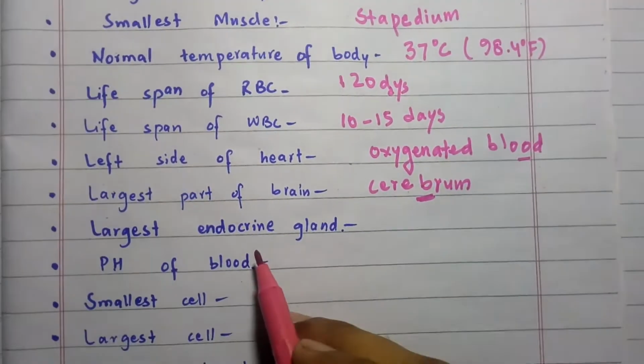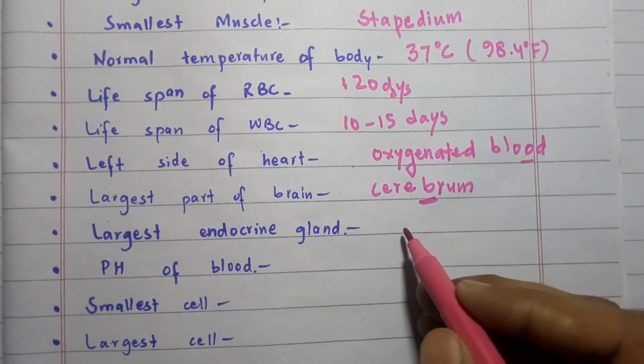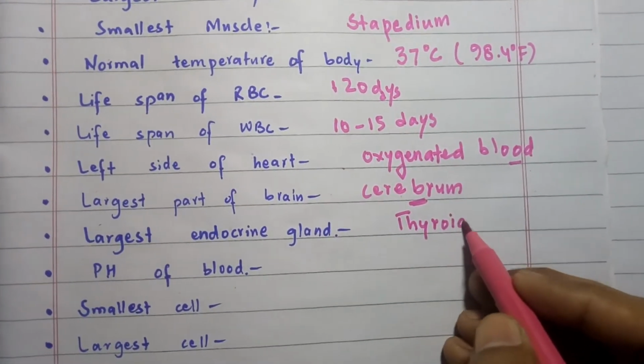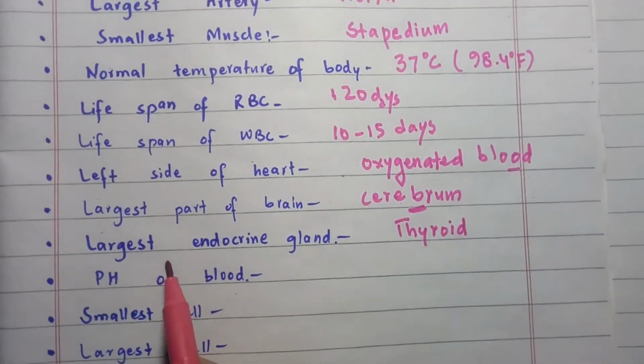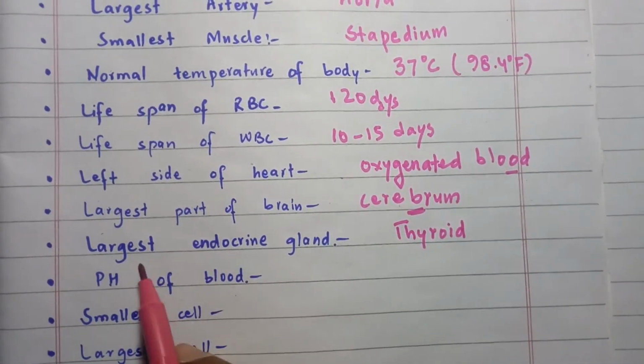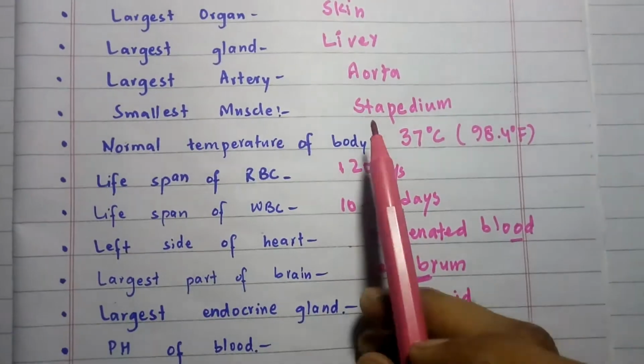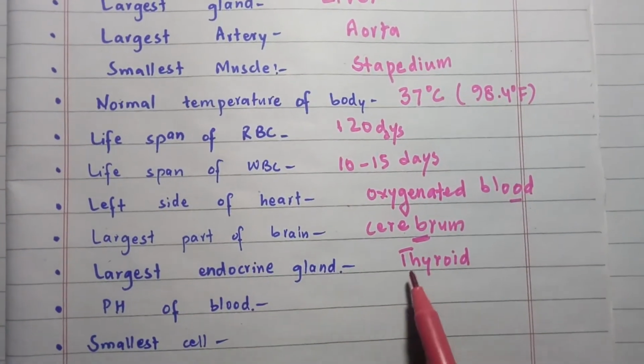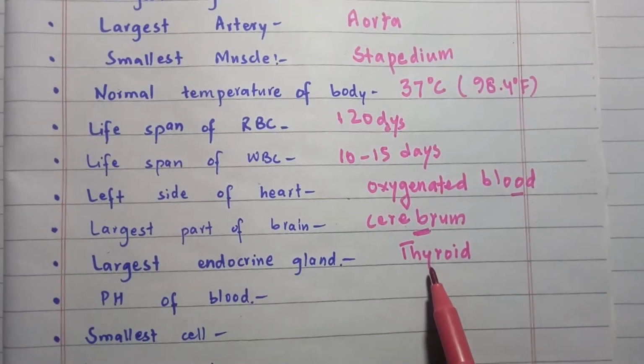The largest endocrine gland of the human body is the thyroid gland. You should know the point: it is not the largest gland. If it is the largest gland, then it should be the liver. If it is the largest endocrine gland, that is the thyroid.